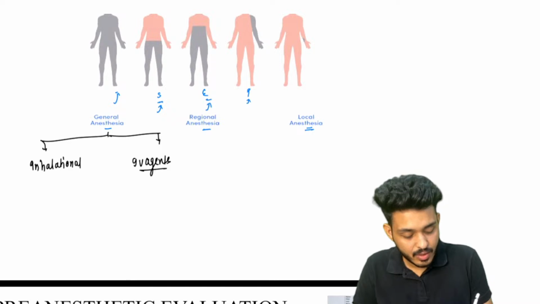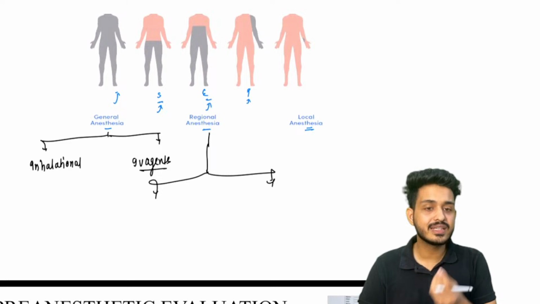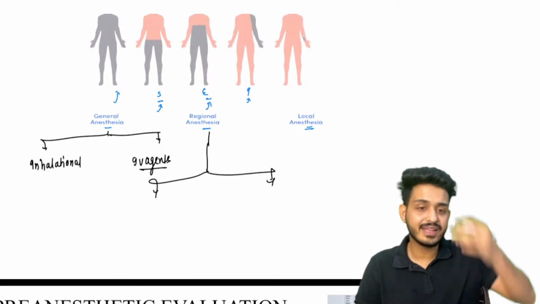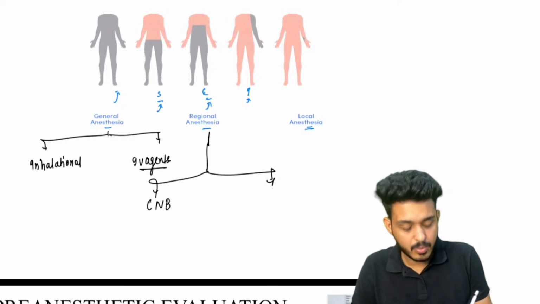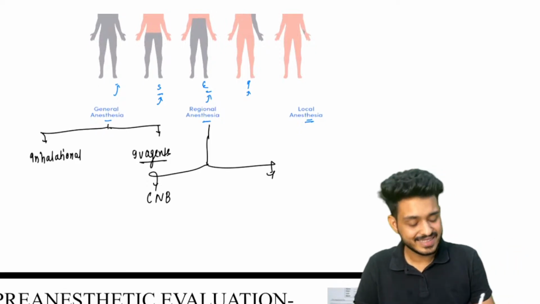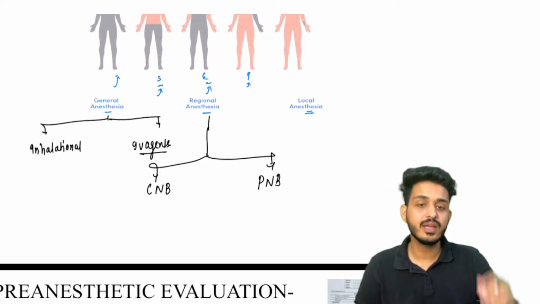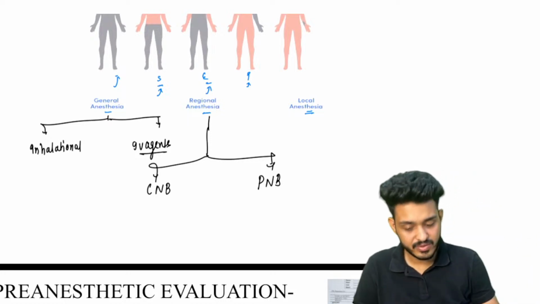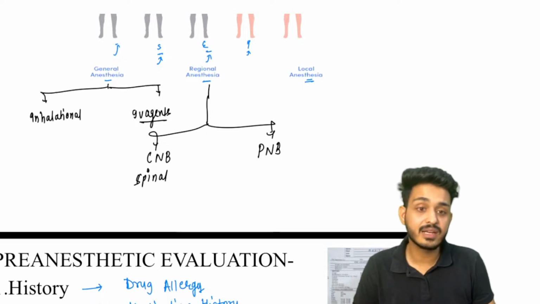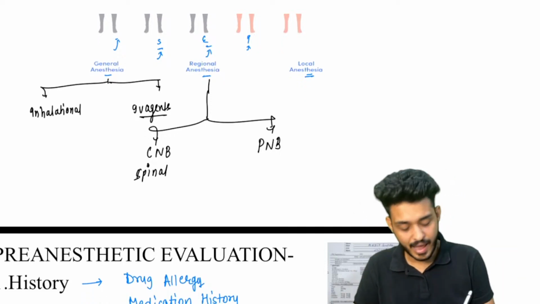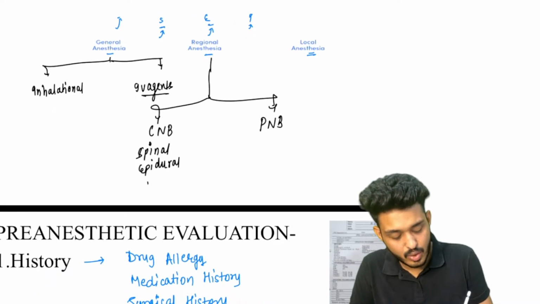For regional, just remember two things. In regional, a particular region will be blocked. How can we achieve that? Either I can block it in the center part, that is central neuraxial blockade, or peripheral neuraxial blockade. In the center, you will find spinal anesthesia, epidural anesthesia, and caudal anesthesia.